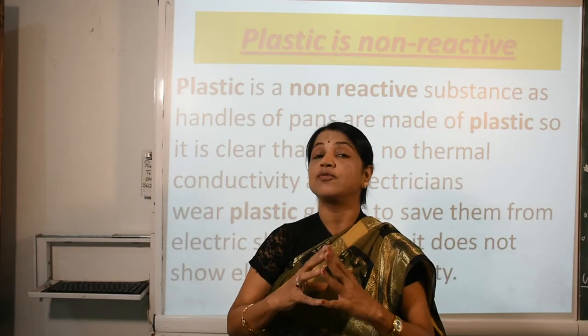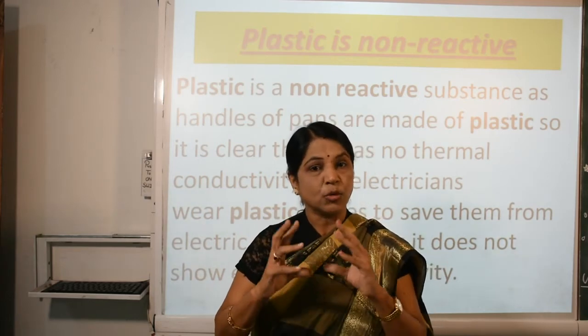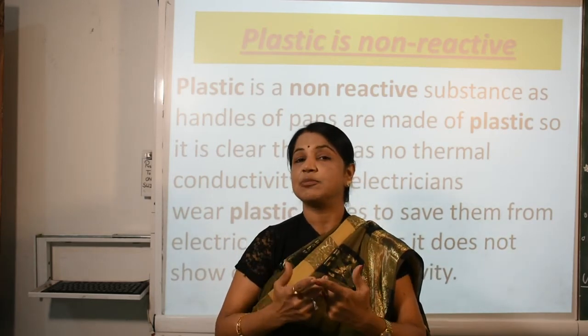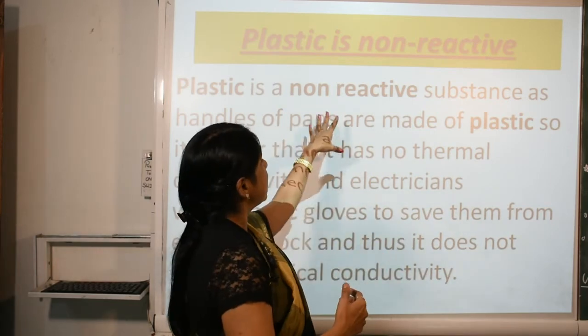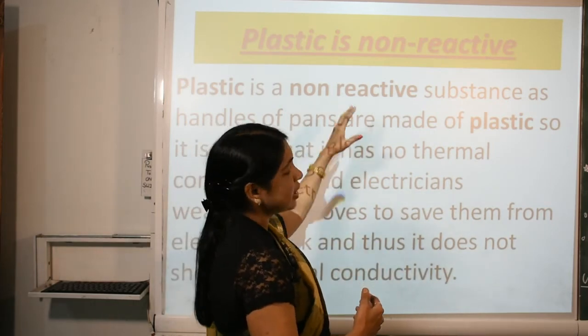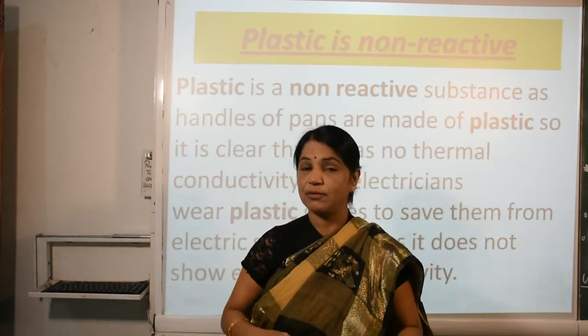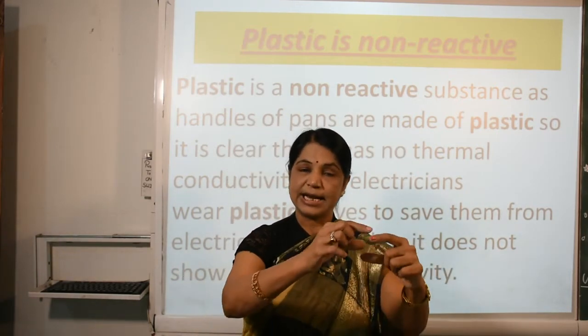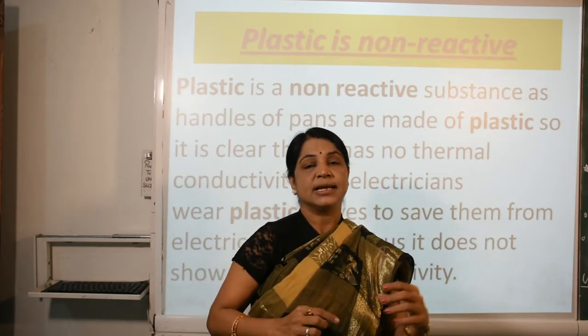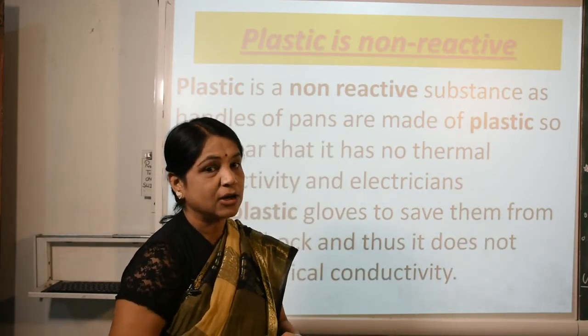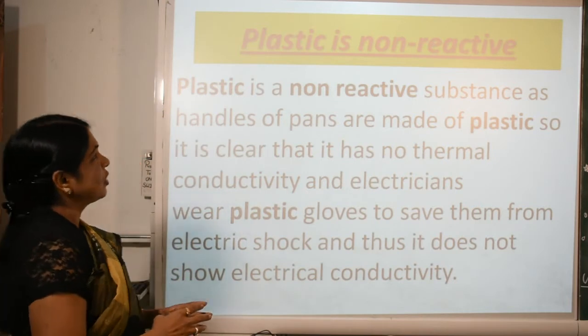That is why in our kitchen, most of the utensils are made of plastic, which is actually non-reactive. So various types of pans, whatever we use in our kitchen, have handles made of this, and electrical appliances also use this non-reactivity.